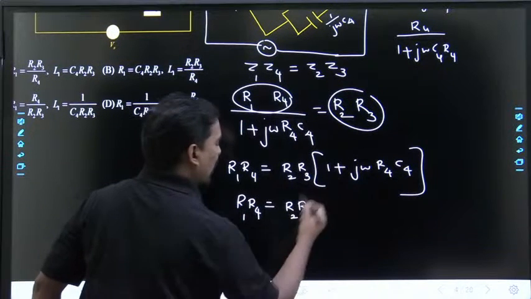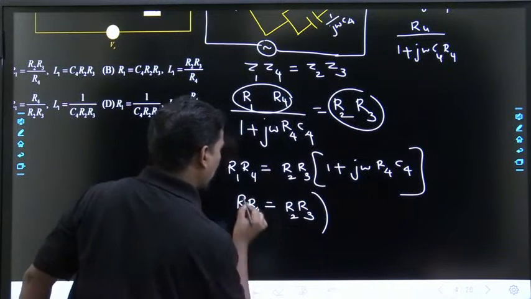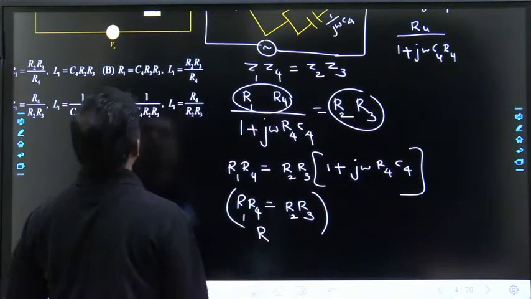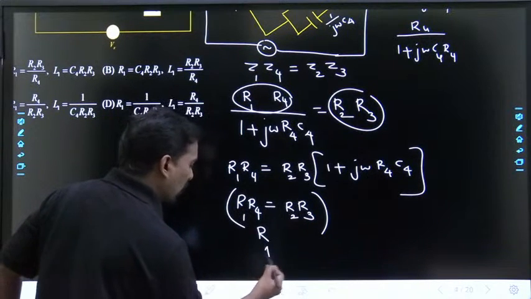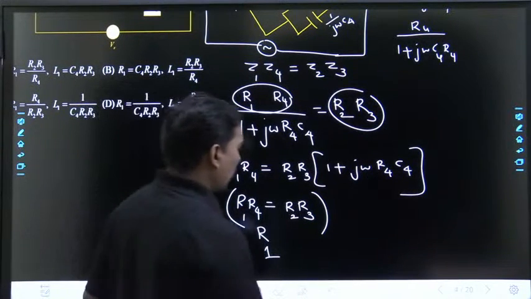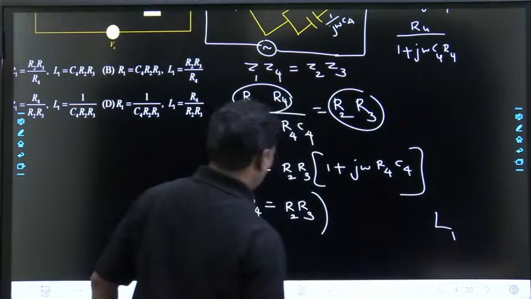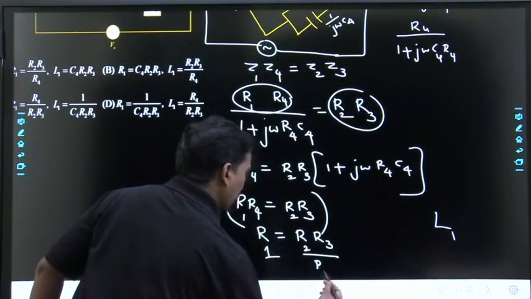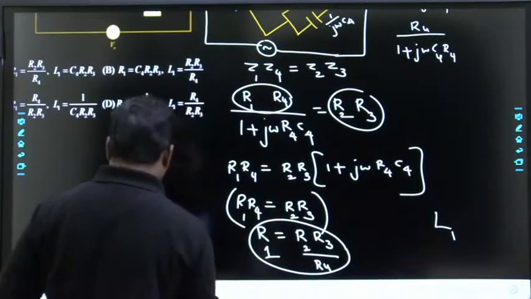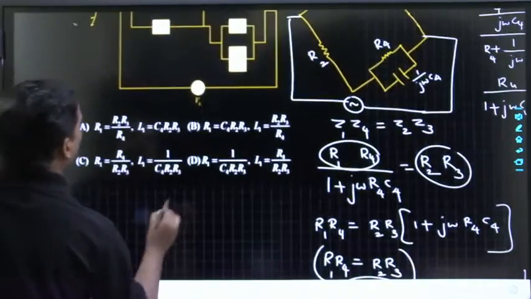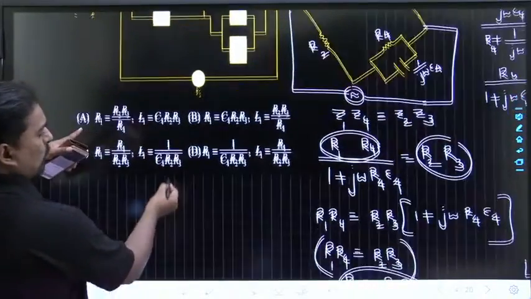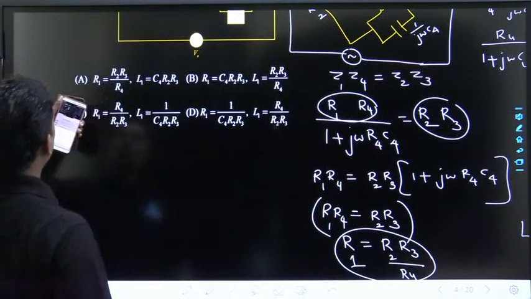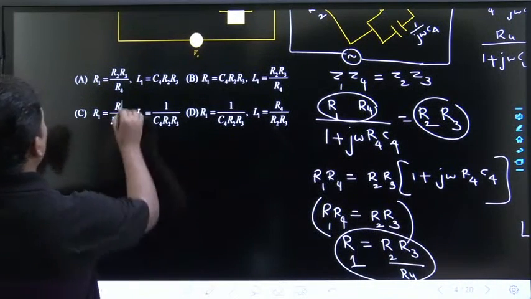If you compare the real part, R1 R4 is equal to R2 R3. The unknown components are R1 and L1. Leave L1. R1 is R2 R3 by R4, am I right? Now from the elimination method you can solve it. R2 R3 by R4. Now what is going to be the correct answer?